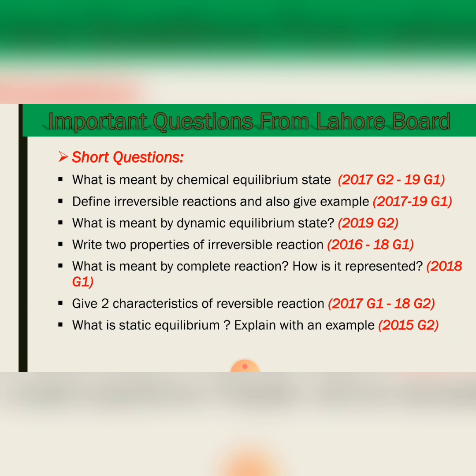What is meant by dynamic equilibrium state? 2019 group 2. Write 2 properties of irreversible reaction, in 2016 and 18 group 1. What is meant by complete reaction? How is it represented? 2018 group 1.